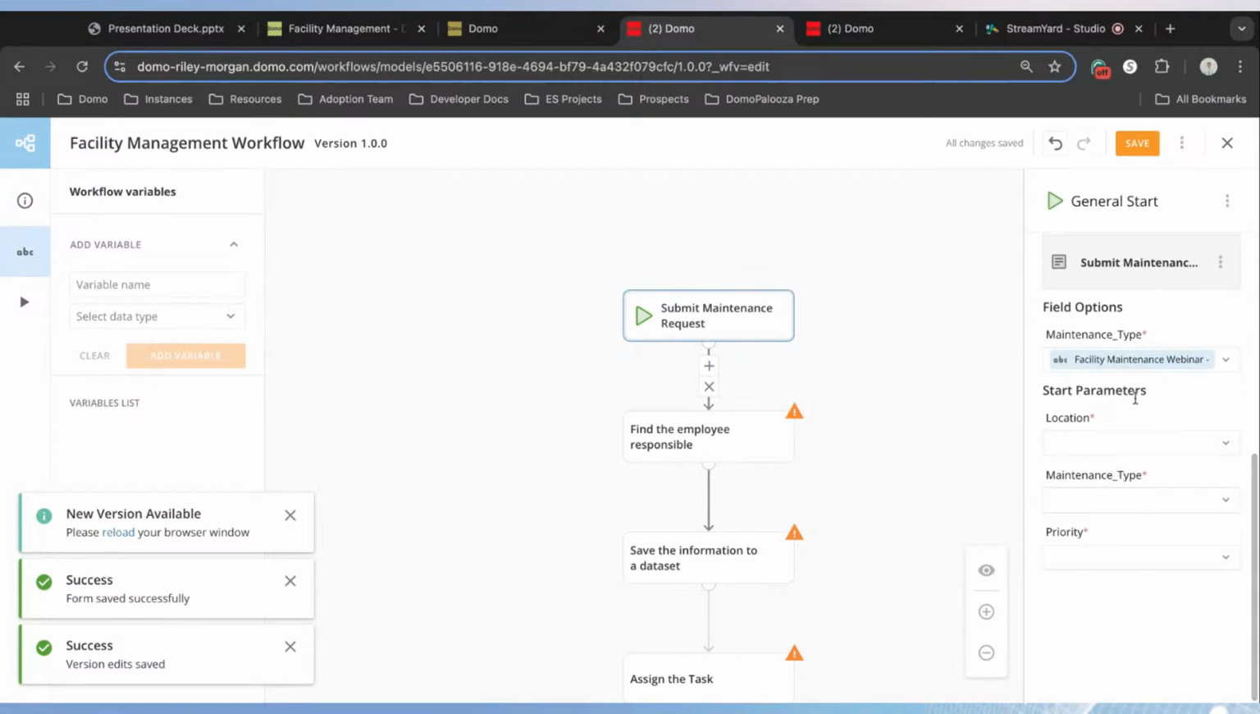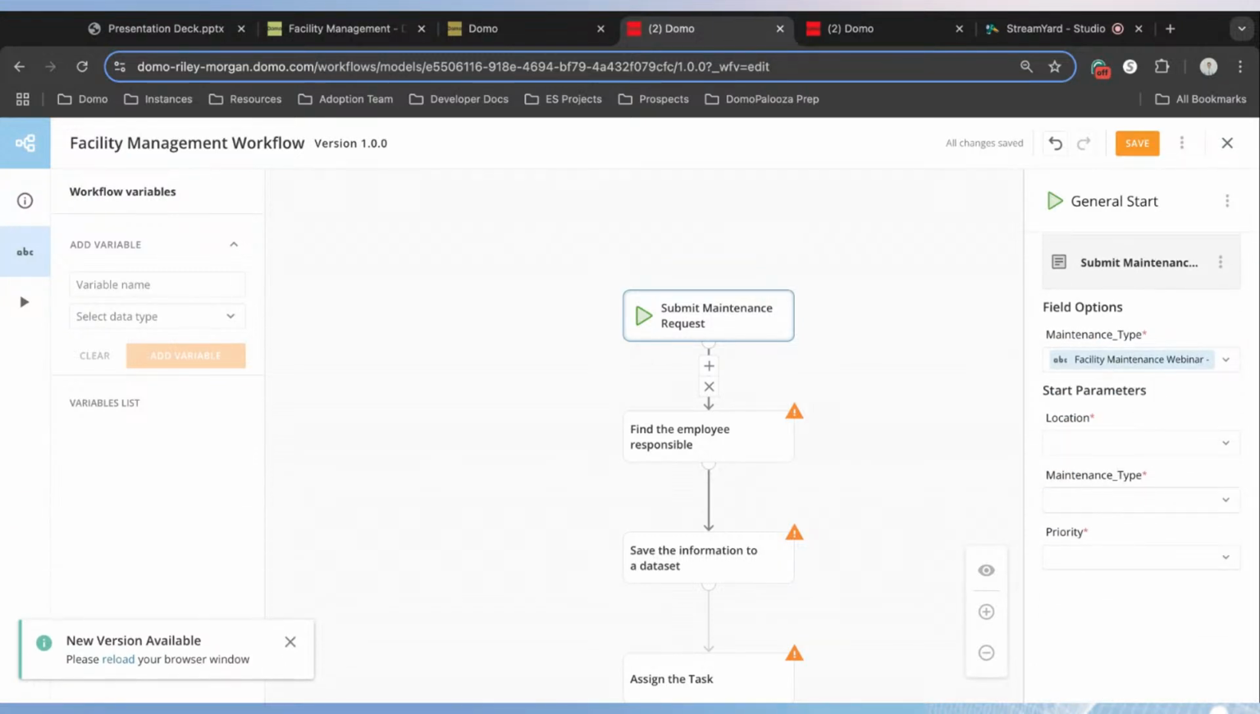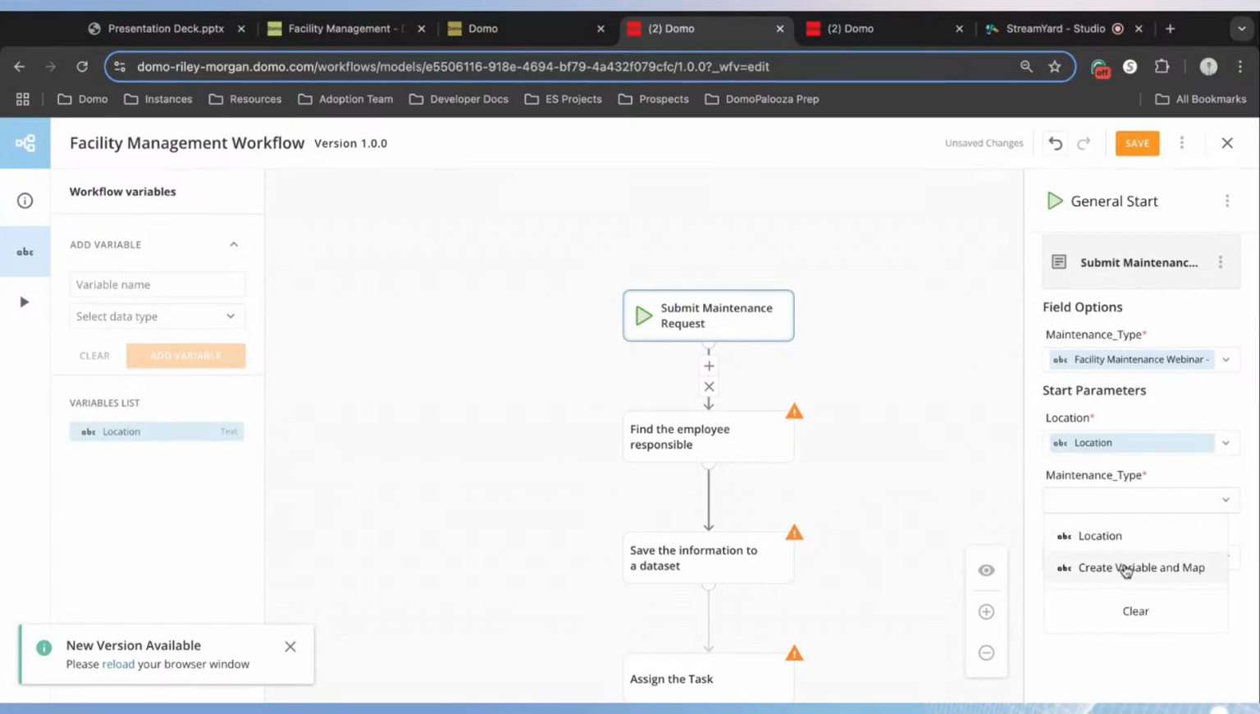And now that we've saved those questions in that form, we need to do something with these responses. And this is where variables in our workflows come into play. So these answers that our users submit, we now need to set these answers to a variable in this workflow. In this configuration panel off to the right, I want you to click on each of these questions and click on Create Variable and Map. And you'll notice as I do this, we see our new variables show up in our variables list here. What this is doing is saving those answers that our users are submitting to these variables that we can leverage in upcoming steps.